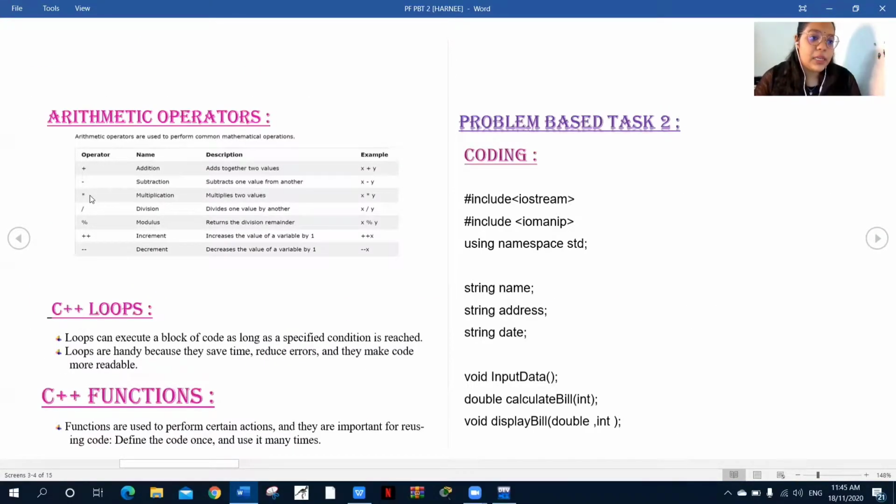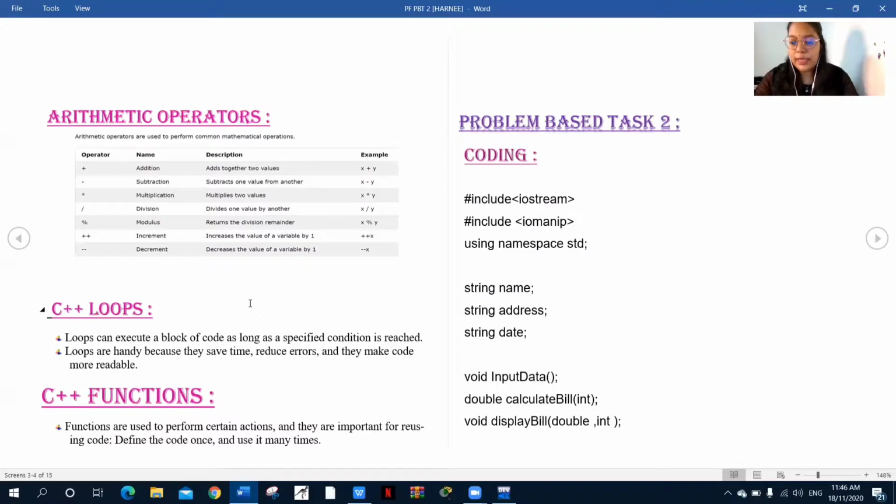The next one, arithmetic operators: plus, minus, multiplication we use star, division we use stroke, and modulus, increment, decrement. C++ has loops. Loops can execute a block of code as long as a specific condition is reached. Loops are handy because they save time, reduce errors, and make code more readable. C++ functions are used to perform certain actions and they are important for reusing code. Define the code once and use it many times. So that is some information about C++.